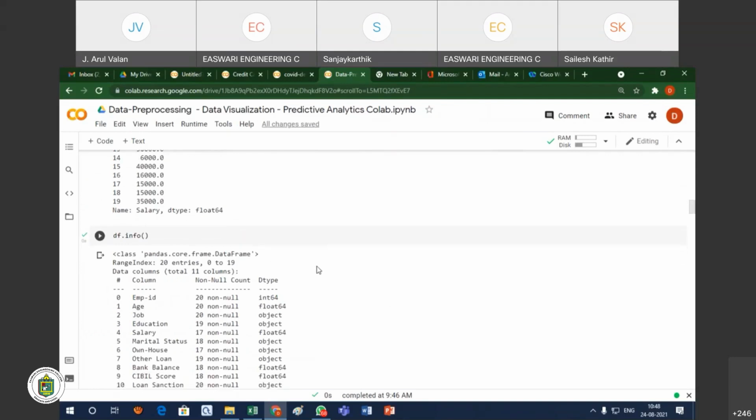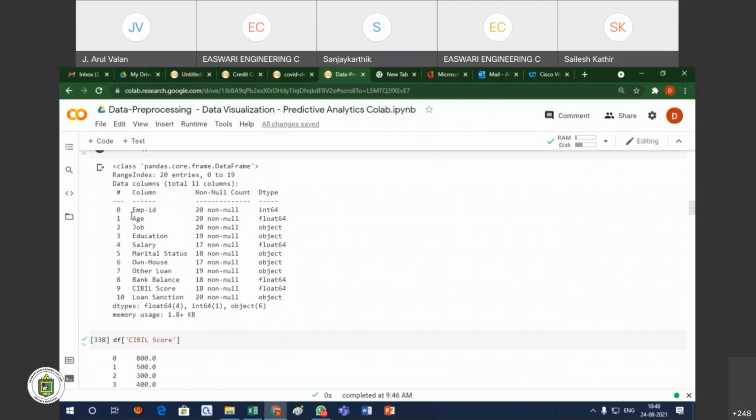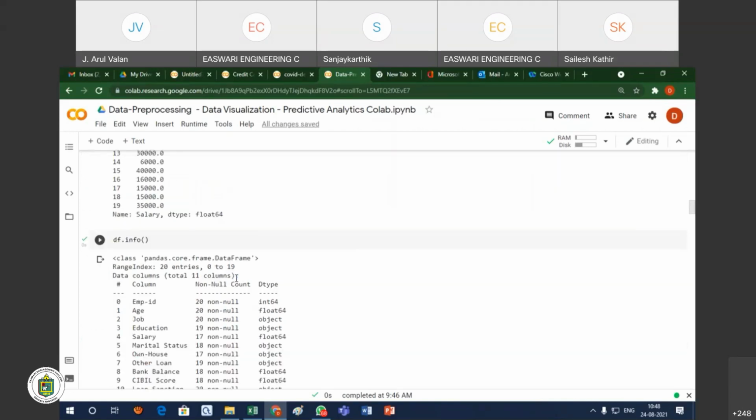So now after that we are able to check. After whatever we are filling, I want to know the information about the particular data frame: the name of the data frame, and whether each column is an integer value or a float value. Numerical decimal values come as float. For categorical values, the data type is normally called object. Now there is no null value. All the values are now filled, there are no null values.